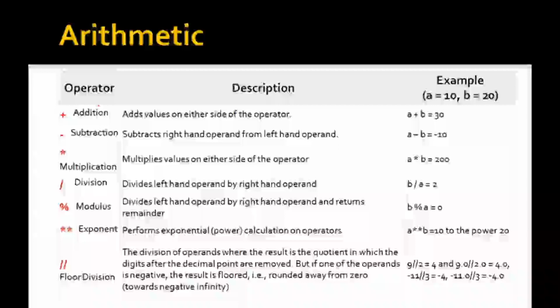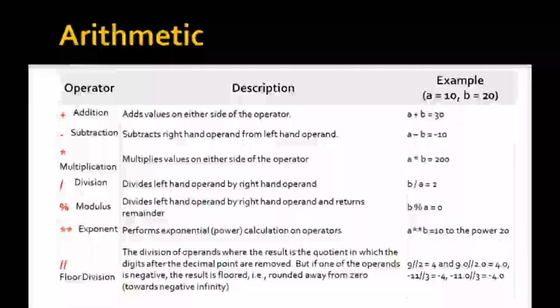The plus operator is generally used to add values on either side of the operator. For example, suppose a is equal to 10 and b is equal to 20. Then a plus b will give the answer 30.